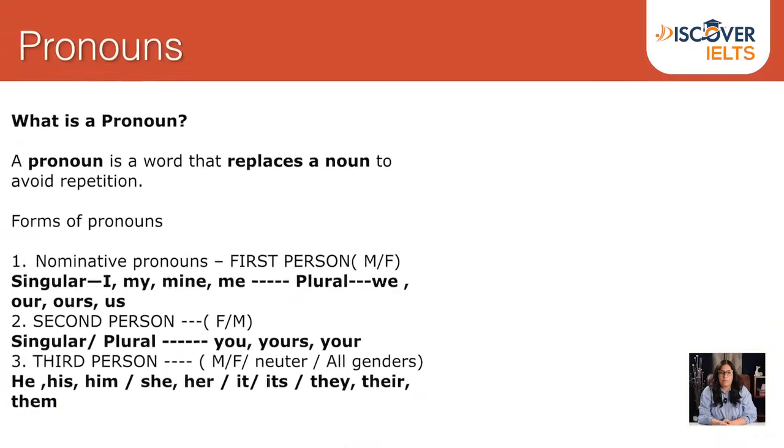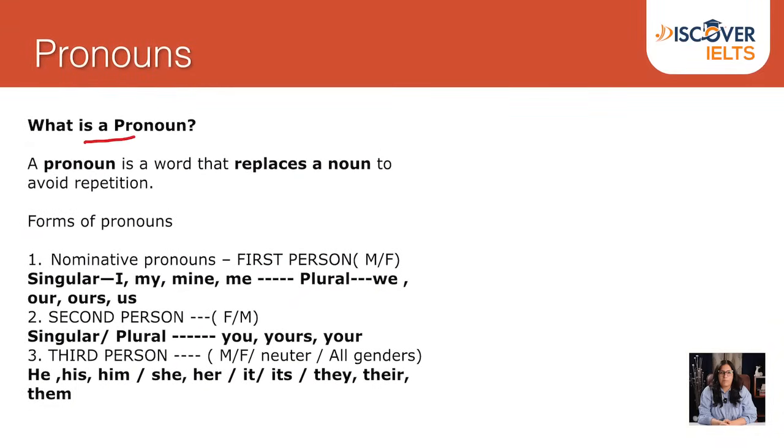Let's talk about pronouns. What is a pronoun? A pronoun is a word that replaces a noun to avoid repetition. Forms of pronouns: nominative pronouns, which has first person, second person, and third person.